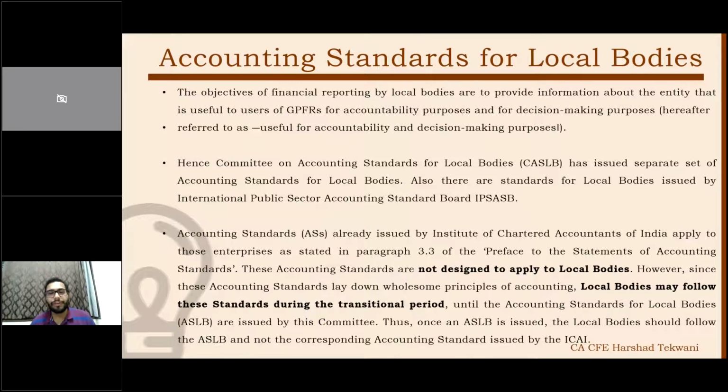So the committee has issued certain standards, and where there is no clarity or no particular standard issued for a particular type of transaction, these accounting standards can be complied with if there is no clear-cut guidance in the ASLB, the accounting standards for local bodies. However, if there is a separate accounting standard issued for local bodies, then that will prevail over the general purpose accounting standards which we are discussing here. So, separate accounting standards for local bodies. I hope it is clear.